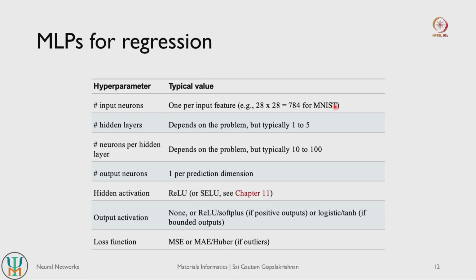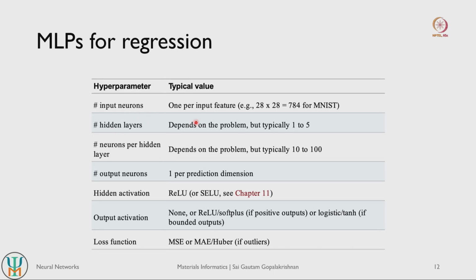If you think about an MNIST data set, the total number of features that we have is about 784, so one value per pixel of your image, and the number of input neurons is typically one per input feature. So if you have 784 input features that characterize an image, then your input layer will also have 784 input neurons.